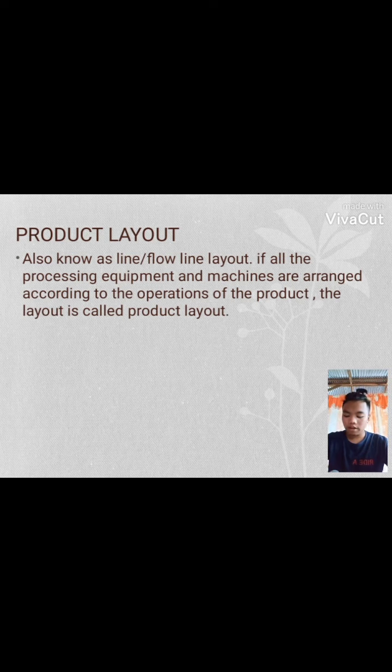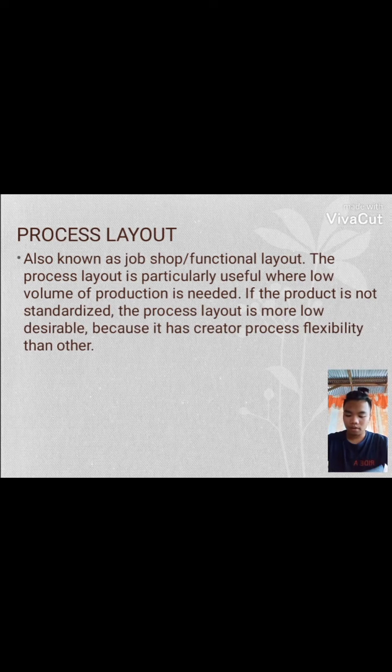So what is product layout? Also known as line or flow line layout. If all the processing equipment and machines are arranged according to the operations of the product, the layout is called product layout. And then the process layout, also known as job shop or functional layout.